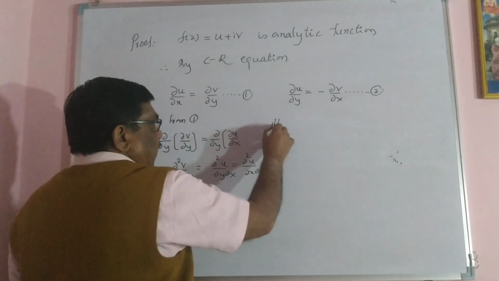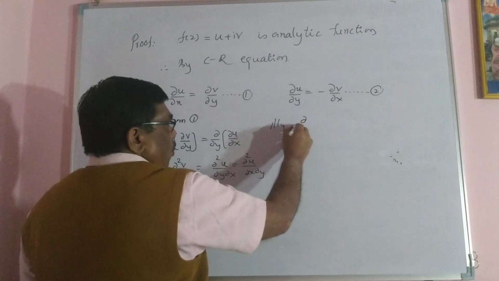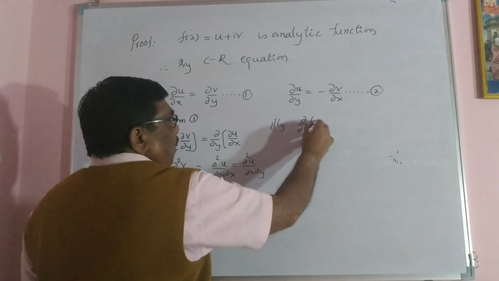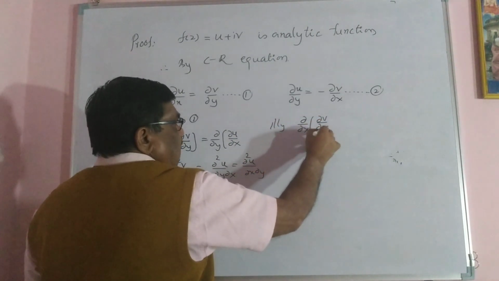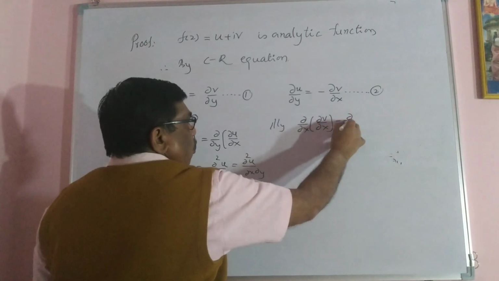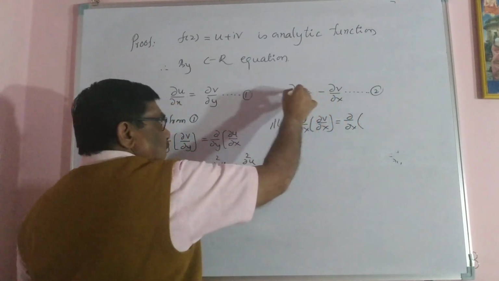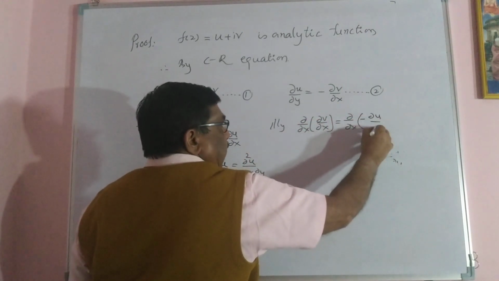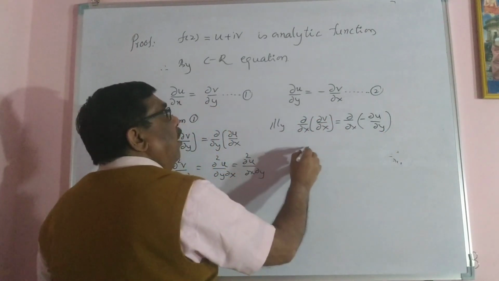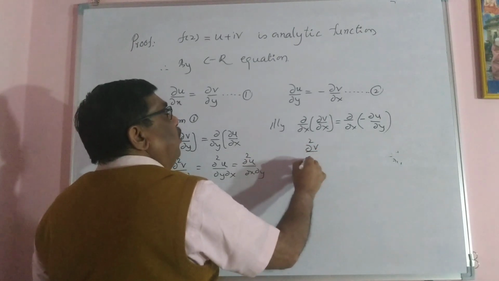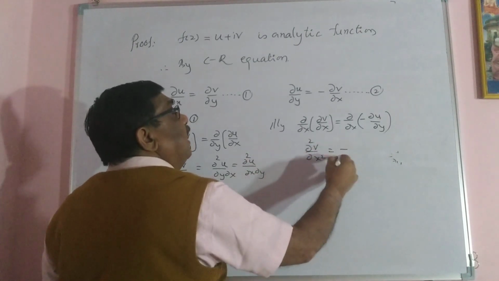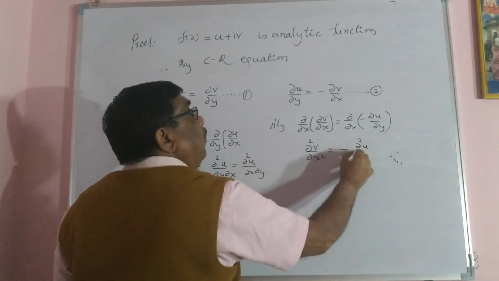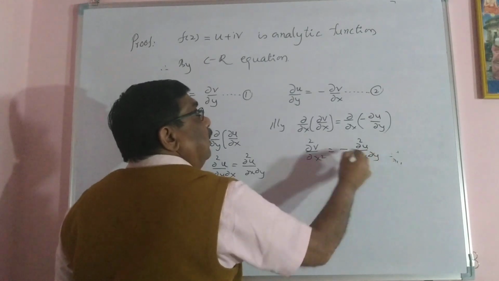Similarly here, I would like to take dou by dou x of dou v by dou x equal to dou by dou x of, this minus sign I would like to take here, minus dou u by dou y. Or dou square v by dou x square equal to minus sign outside, dou square u by dou x into dou y.